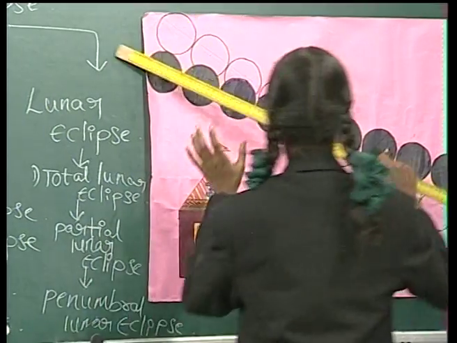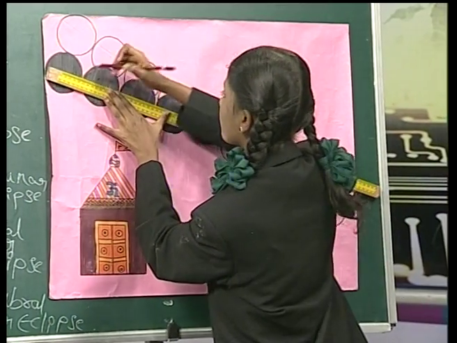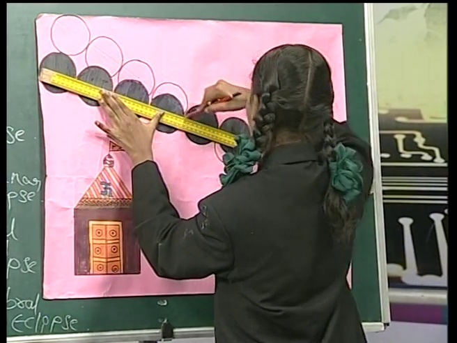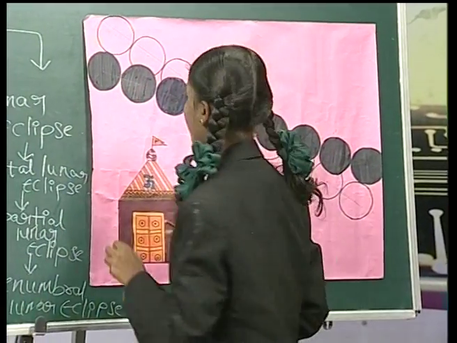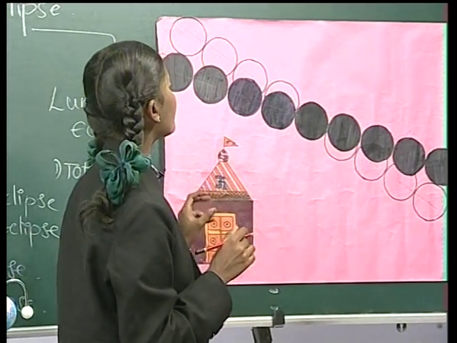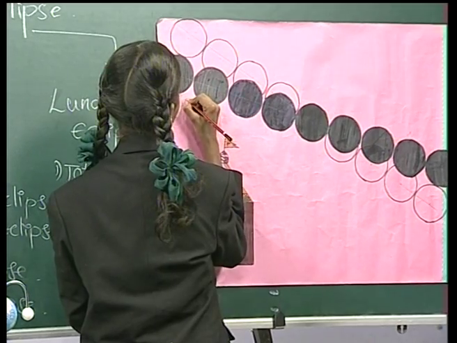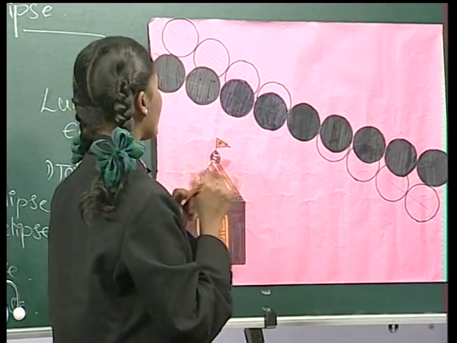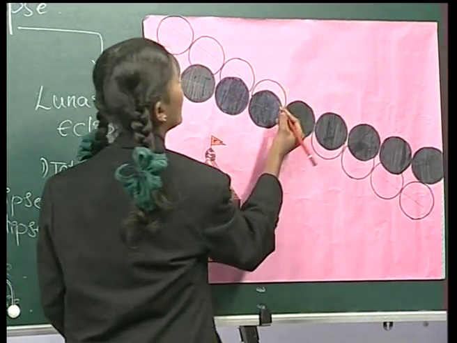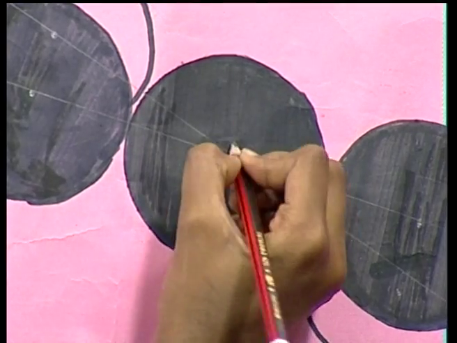Okay friends, let us join these parts with a line. Observe this picture. When we join these two paths, this path is called the moon's path. So friends, these paths depict the path of the sun and moon, and here at the new moon the sun and moon intersect each other.